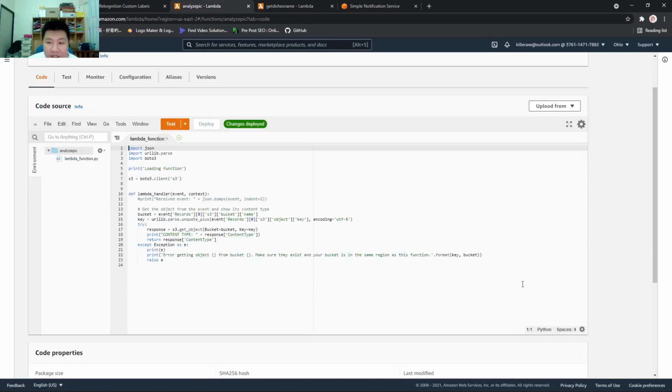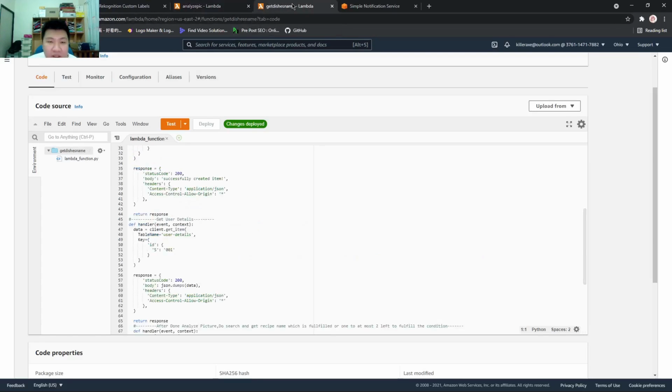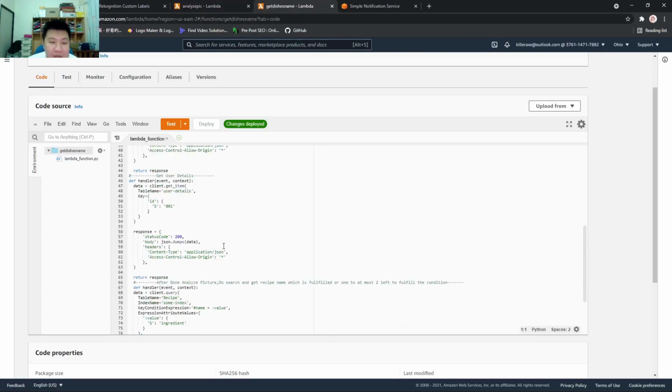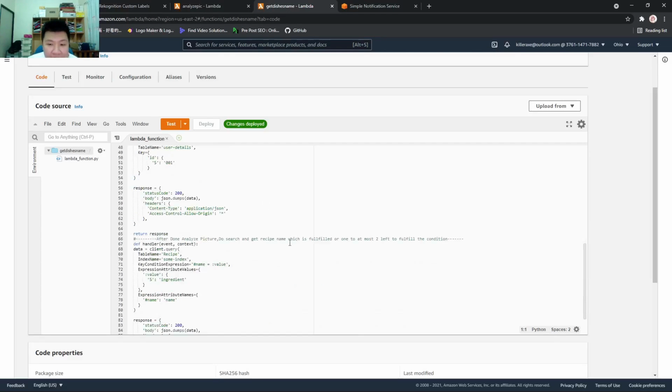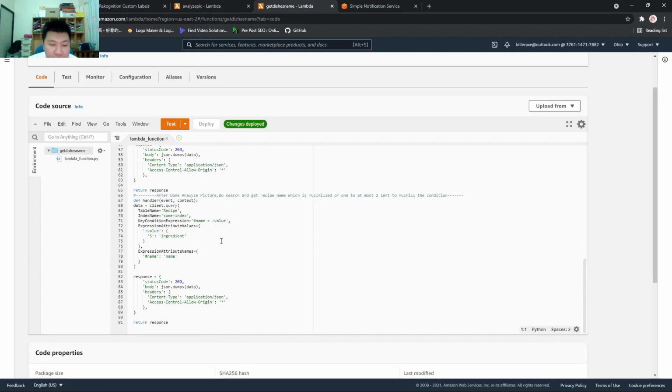After the analyze image is done, it will give out the result and send it back to the Lambda, so that the Lambda has the data to do the next function,